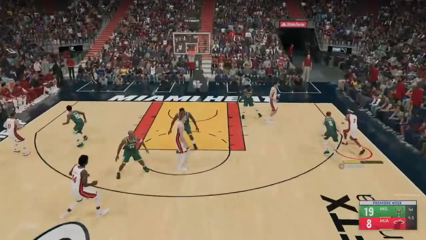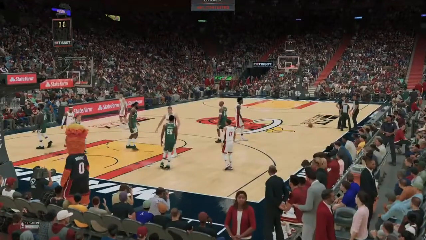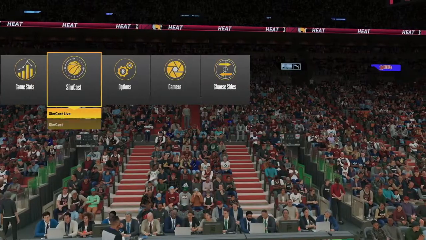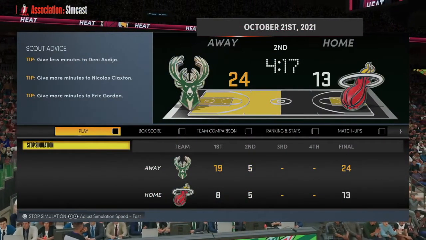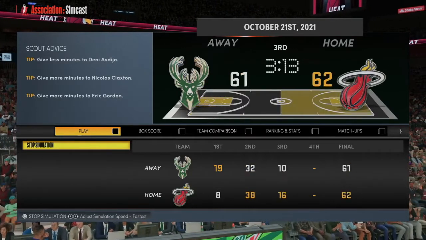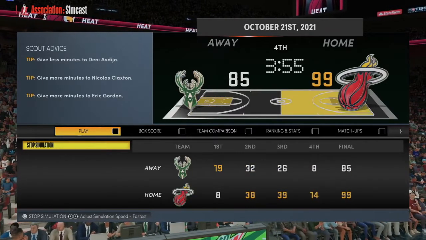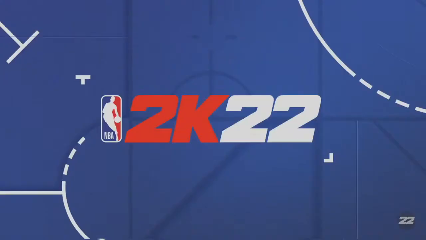So I decided to sim the rest of the game since it wasn't going great, and just play the first quarter. So I clicked sim, and it still wasn't going well. The Bucks were beating us. They got a pretty big lead, but then we came back, got the lead. Our team did really well in the fourth quarter, and we ended up winning that game.